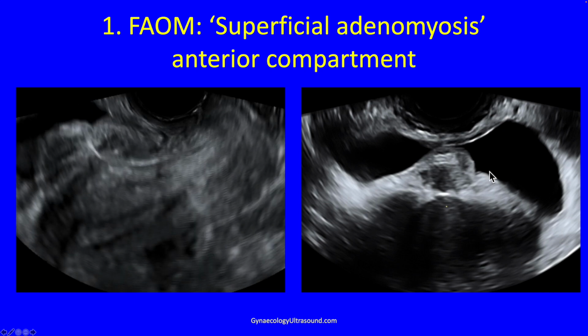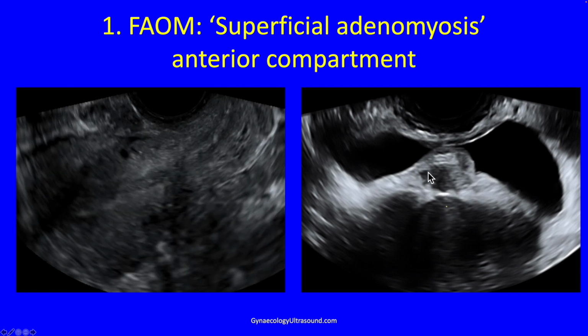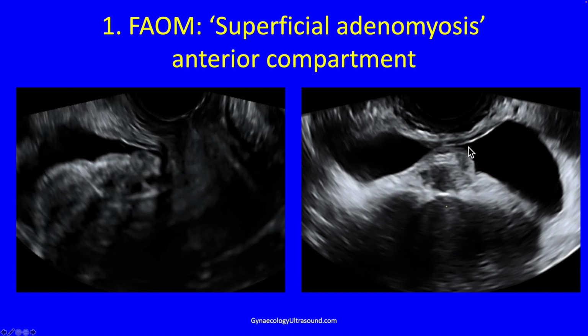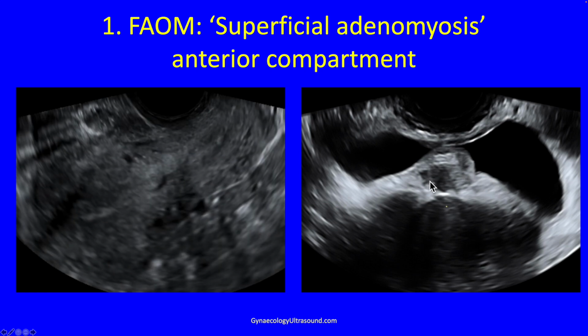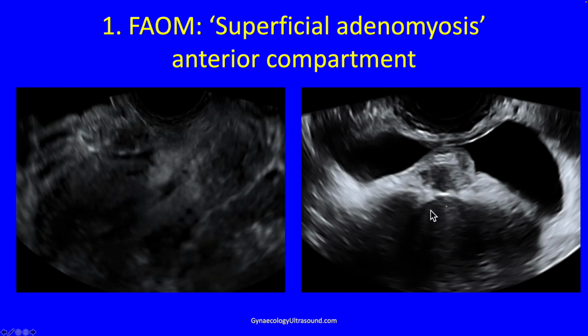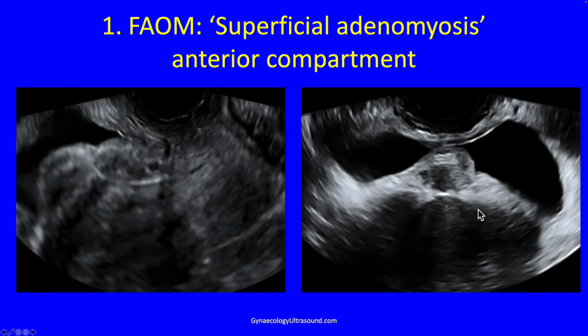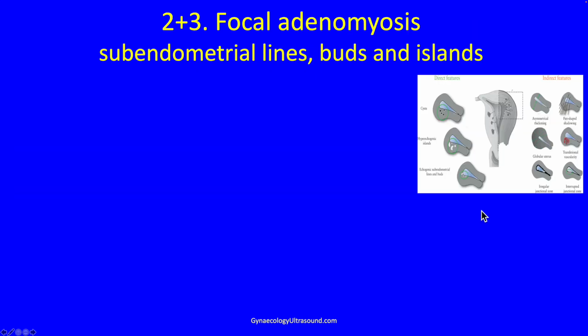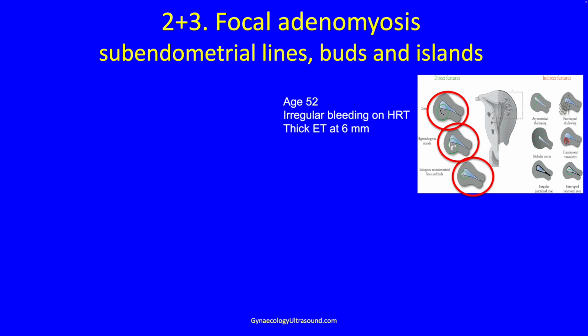And this is a rendered view on 3D in the transverse, and you can see clearly that the muscularis is normal, the mucosa is normal, but this is a nodule of deep endometriosis that in other views was contiguous with the uterus. This is what we've already talked about. This is the normal, if you like, focal adenomyosis, the subendometrial lines, buds, islands, with or without cysts.